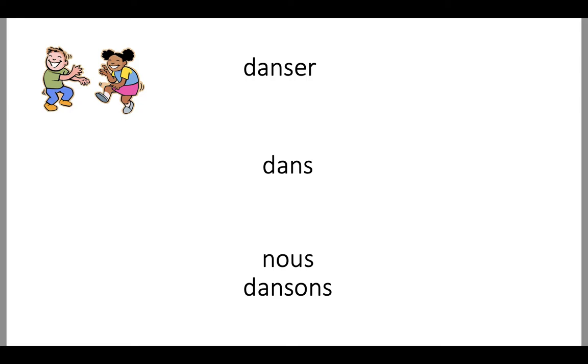Okay, so let me go back to what I was saying. Danser here has the ER on the end. This works for all of those verbs that end in ER. Danser, étudier, stresser, nager, jouer, chanter, danser, dessiner, manger, cuisiner. There's a whole bunch of them that end in ER. Let's look at our other example. There we go. Now we're going to describe this picture.